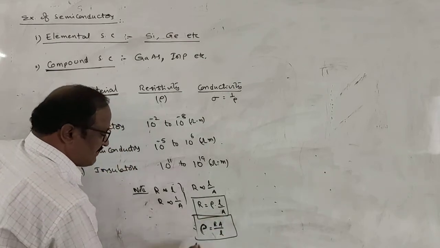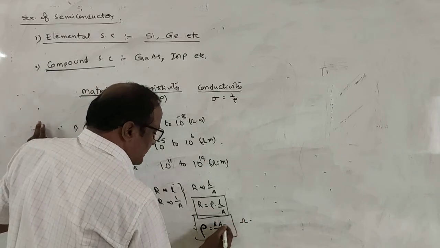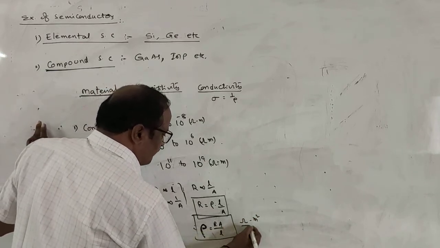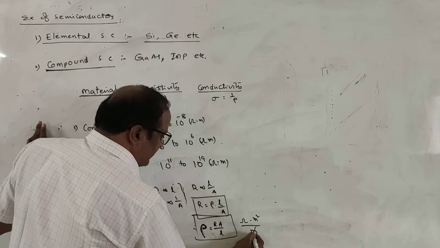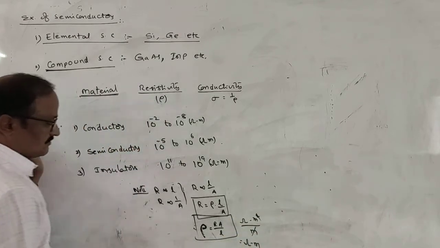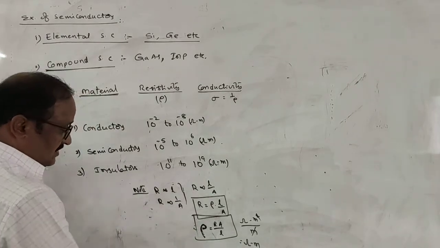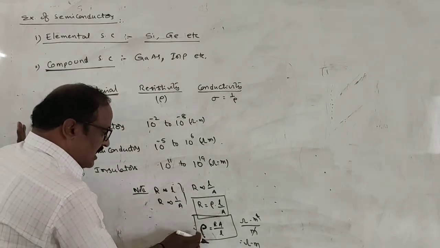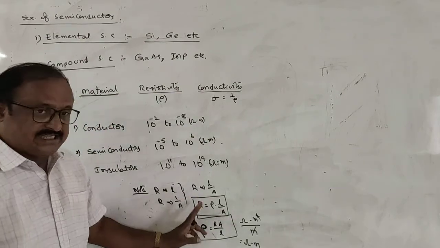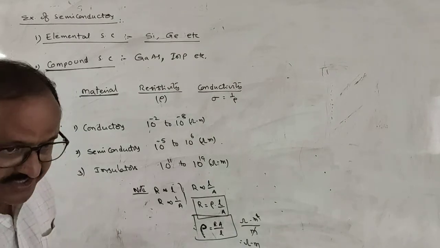Resistivity rho is equal to R A by L. R, resistance, is represented in ohms, area in meter square, and length in meters. Meter square gets cancelled, so that is equal to ohm meter. So the SI unit for resistivity is ohm meter. Resistivity depends only on the nature of the material and is independent of the dimensions. Do you understand?